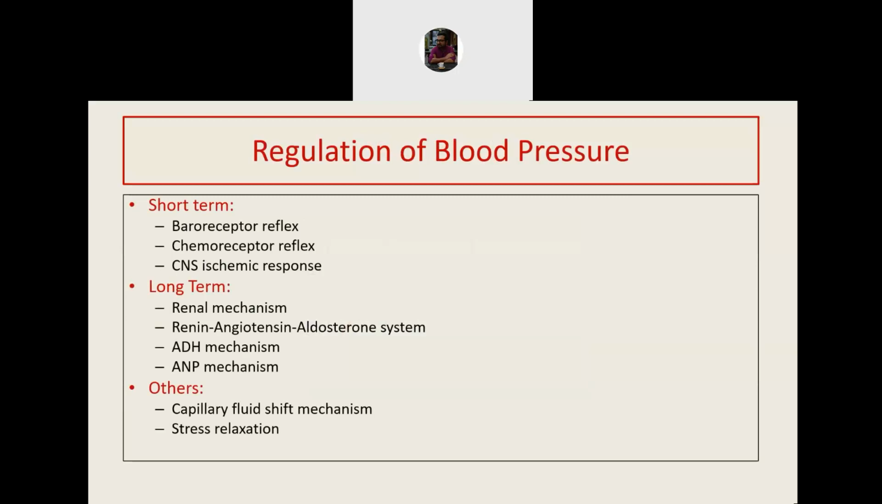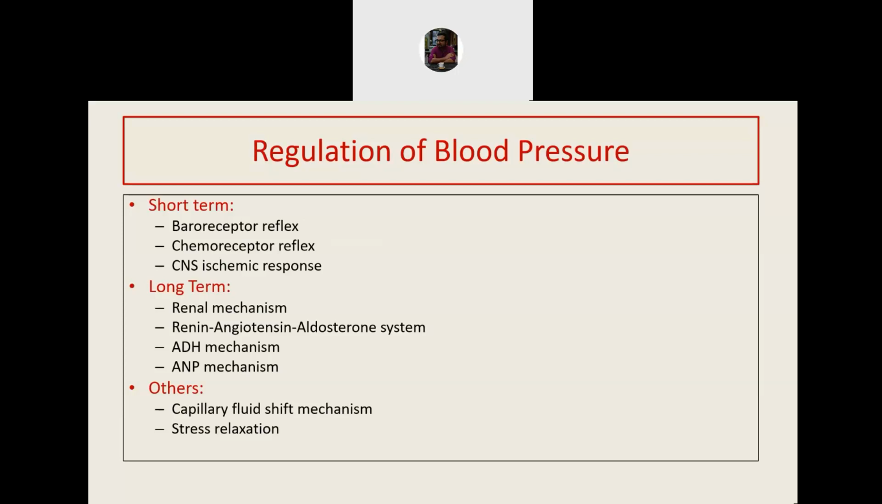So now we move on to the regulation of blood pressure. How is the blood pressure regulated? The blood pressure can be regulated by short-term mechanisms that operate in seconds to minutes, and by long-term mechanisms that can operate over days, weeks, or months. And there are also some minor mechanisms that operate all through. We will mainly discuss the short-term and the long-term mechanisms today in a nutshell.